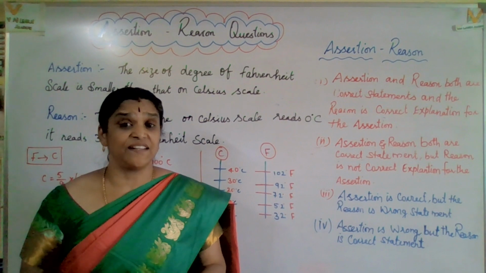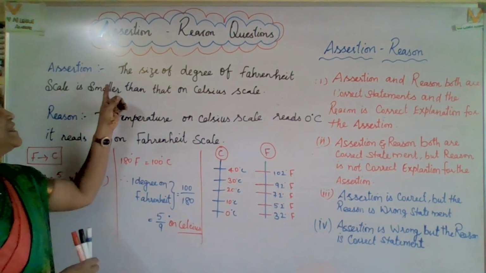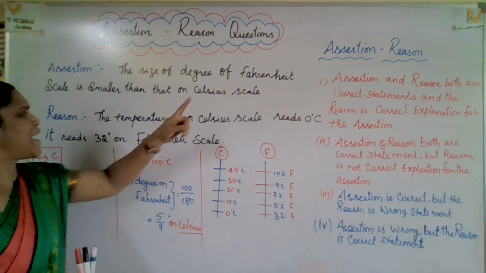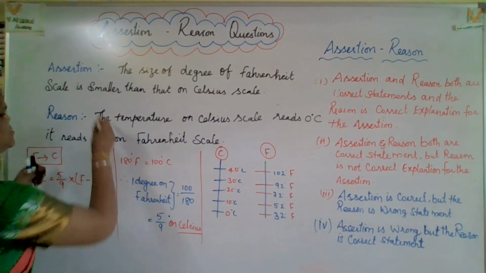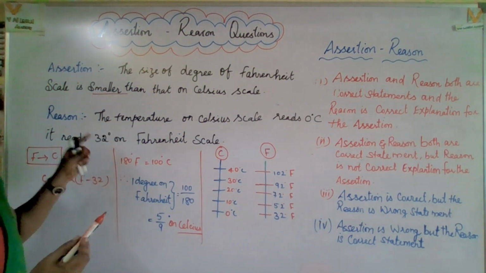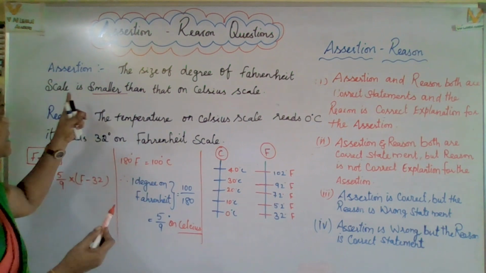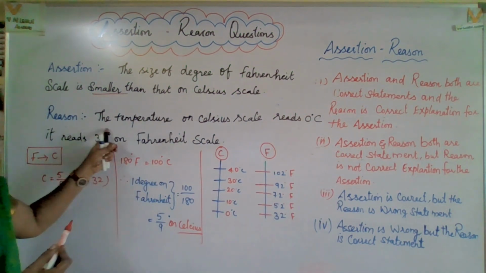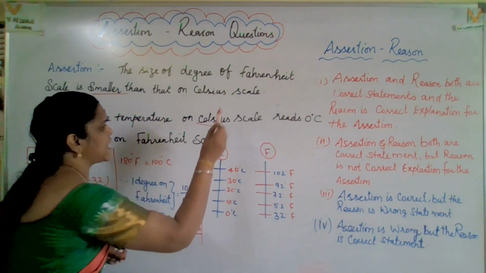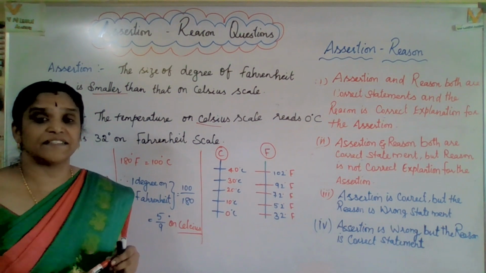The next question is really typical as well as somewhat interesting. The size of degree of Fahrenheit scale is smaller than that of the Celsius scale. So what they are mentioning: the size of the degree of Fahrenheit scale is smaller than the Celsius scale. Reason: the temperature on Celsius scale is 0 degree, it reads 32 degree on Fahrenheit scale.